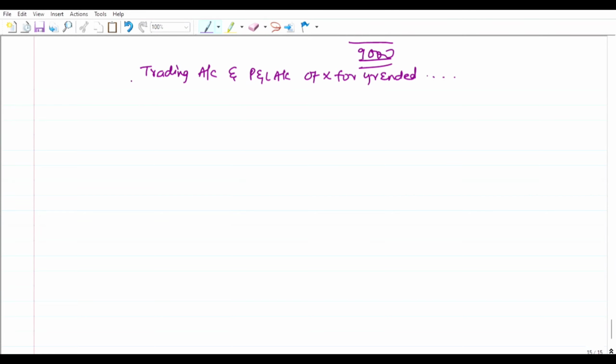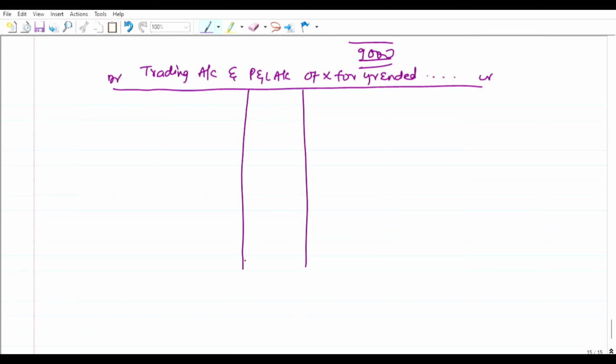So this is the debit side and this is the credit side. So what happened now? Let us see, one minute.